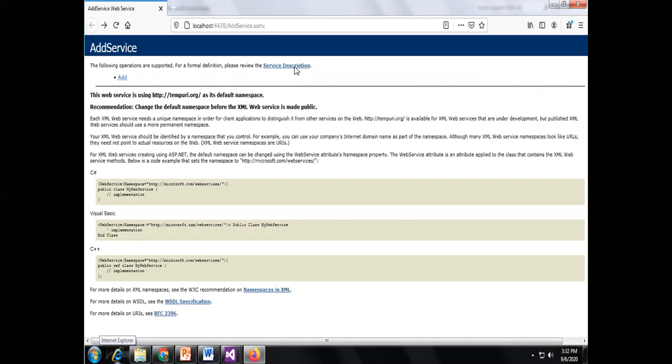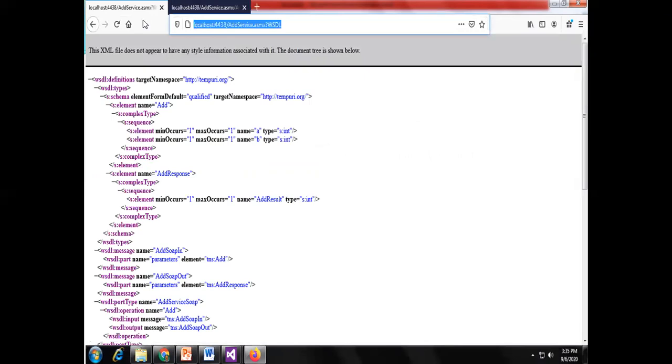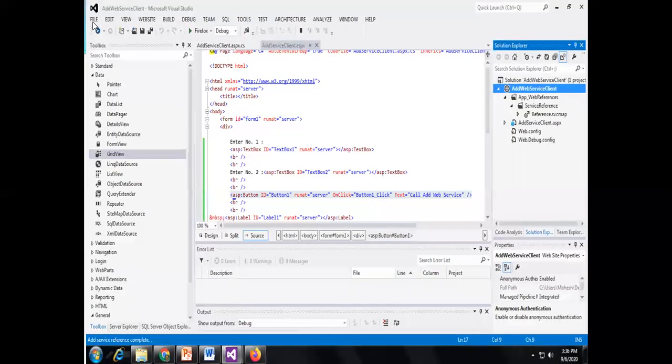I am distributing the service description to the end user. So let us see how to test the add method. I am clicking on the add method and passing the two values a and b, and clicking on invoke. Let us take the two values and click on invoke. You will get the output 30 in XML format. So my service is running fine. Then I am clicking on this particular link. See here, this is one link.